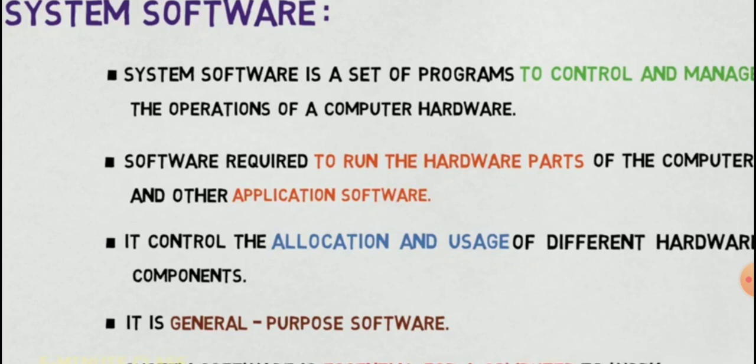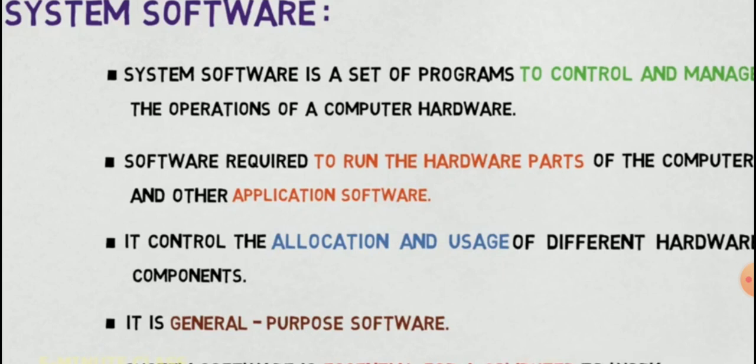It works in the background. In the foreground we will work with Word, we can use Excel, everything we can work on in the foreground. But in the background, the system software starts its work. For example, whenever we switch on the computer, a booting process takes place.